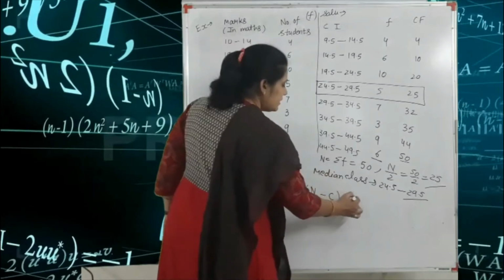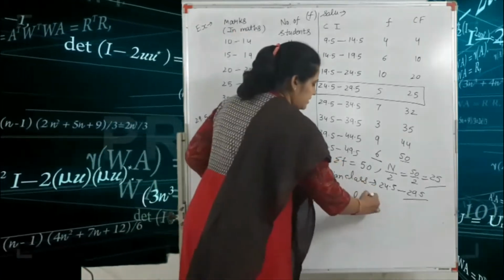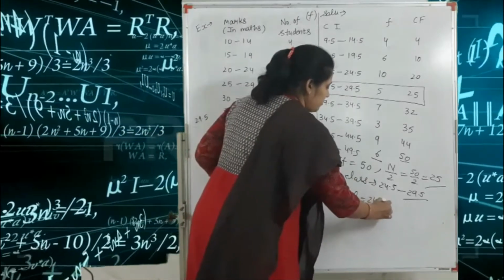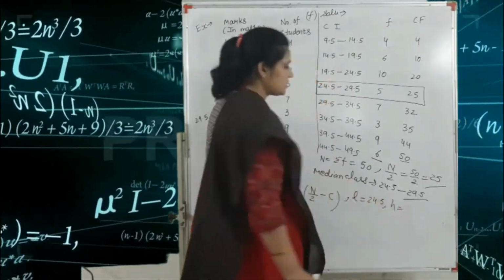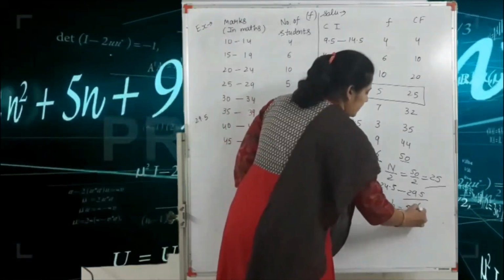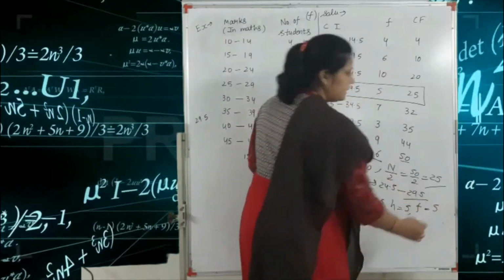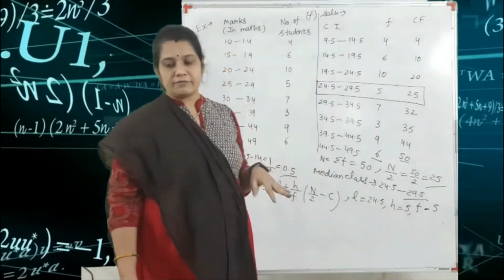So here L is equal to what? L, this is from your median class, so L is equal to 24.5. H is equal to what? H is equal to 5. F is equal to, according to the median class, F is equal to 5. That means H is equal to 5 and F is also 5.